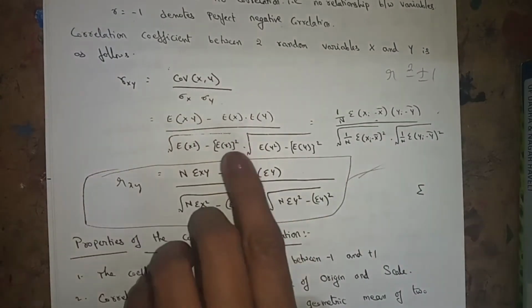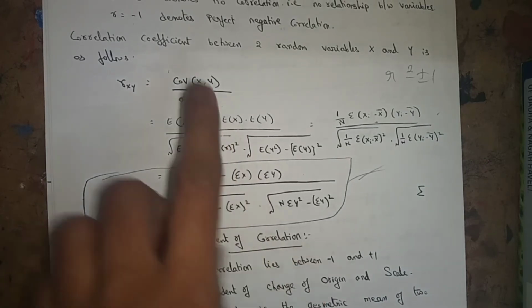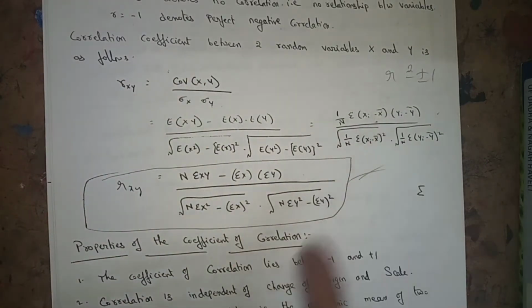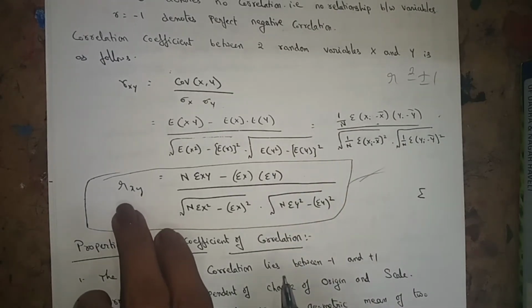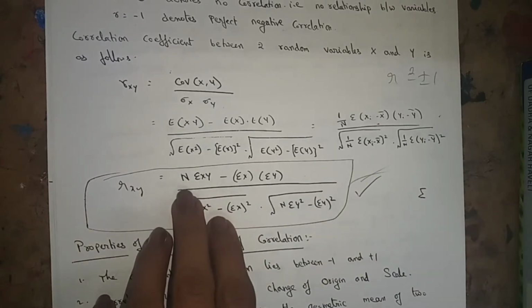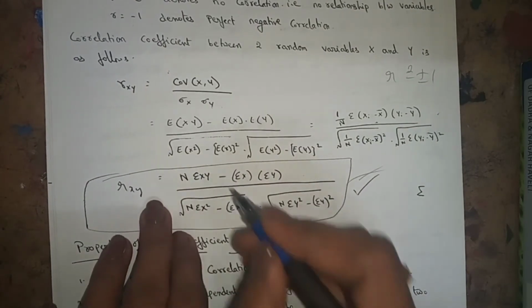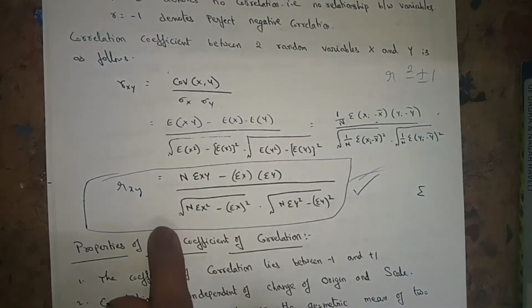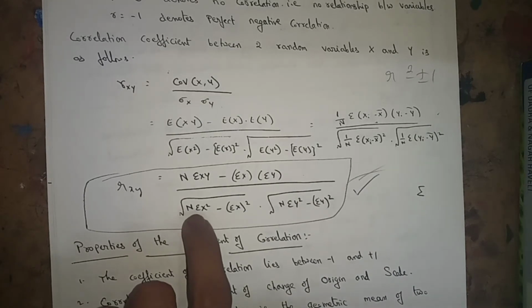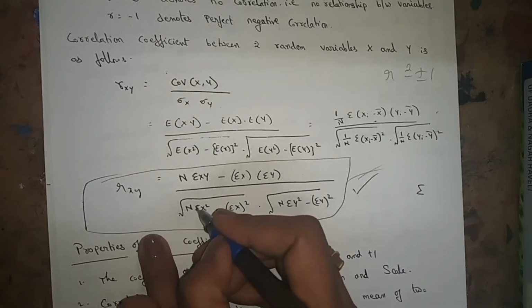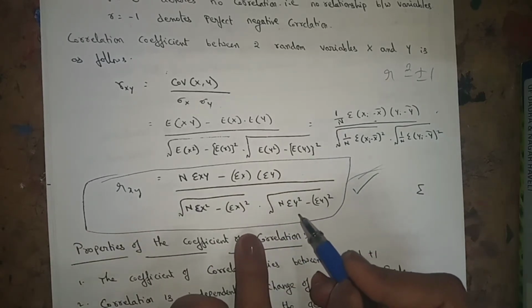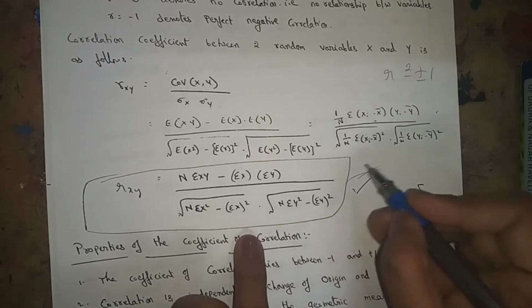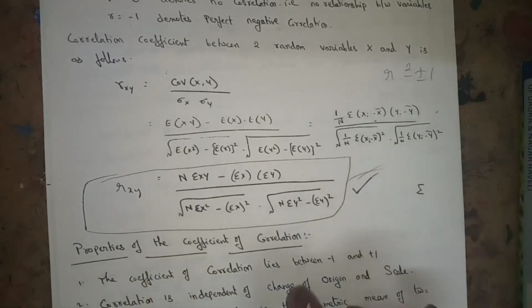Sigma x sigma y, that is equal to, this is the formula, a very, very important formula. You can learn by heart this formula or only this formula. Rxy, Karl Pearson's coefficient of correlation, Rxy is equal to N into sigma xy minus sigma x into sigma y, divided by the square root of N into sigma x square minus sigma x whole square, into the square root of N into sigma y square minus sigma y whole square. Just remember this formula by heart.